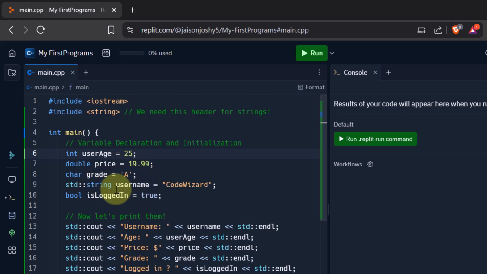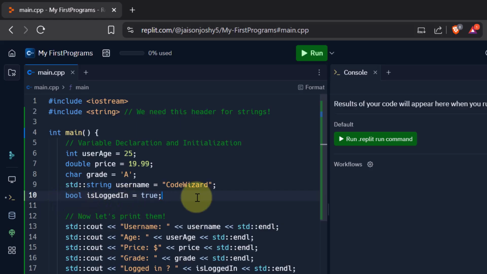Okay, now I have another variable called username. It is of the type string. Now you would wonder why there is std before this string variable. String is also a part of the std or the standard namespace. So that is why we have to mention std before string, std followed by 2 colons. So it is username and we give the name code wizard to it. Alright, and you see that this is a string, and because it is a string, it is enclosed within double quotes. So whenever it is a single character, we use single quotes, and when it is a string, we use double quotes.